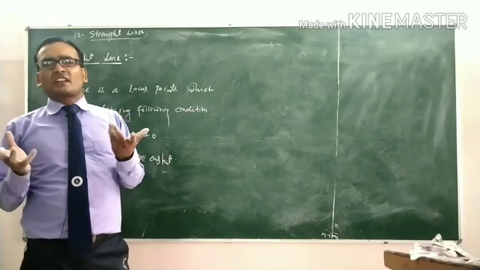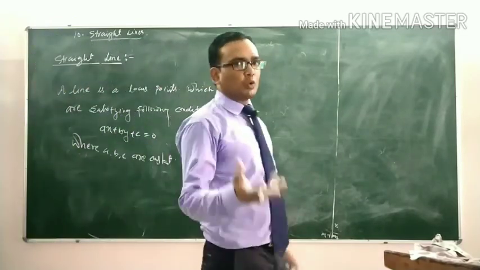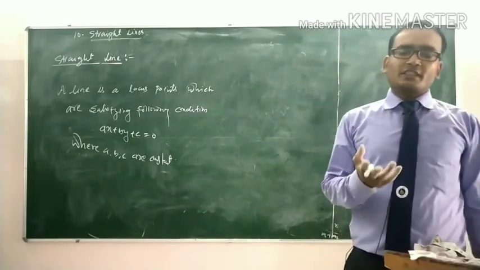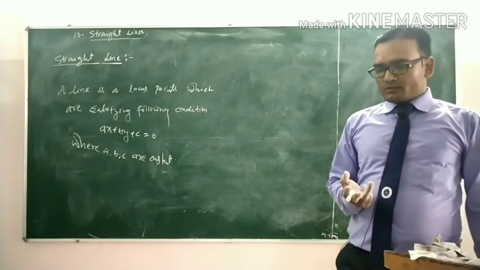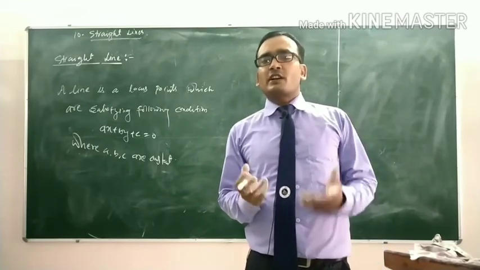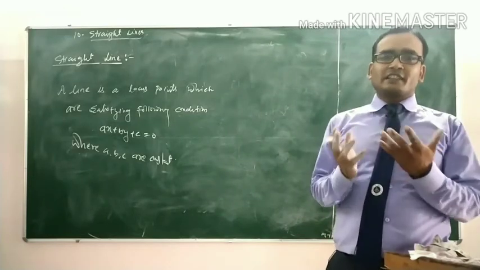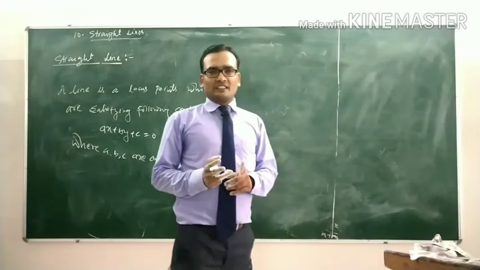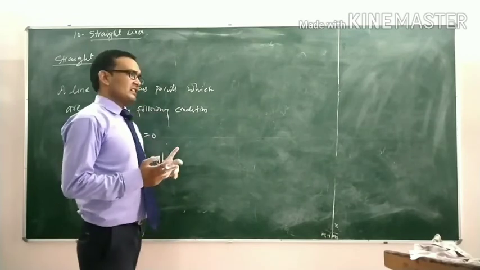You are familiar with class 10th, chapter number 3, linear equations in two variables, which is also the equation of the straight line. You solve the linear equation by the graphical method. First of all, we plot the graph of the line, then we find the intersection point. These are straight lines, which are our equations of the straight line.